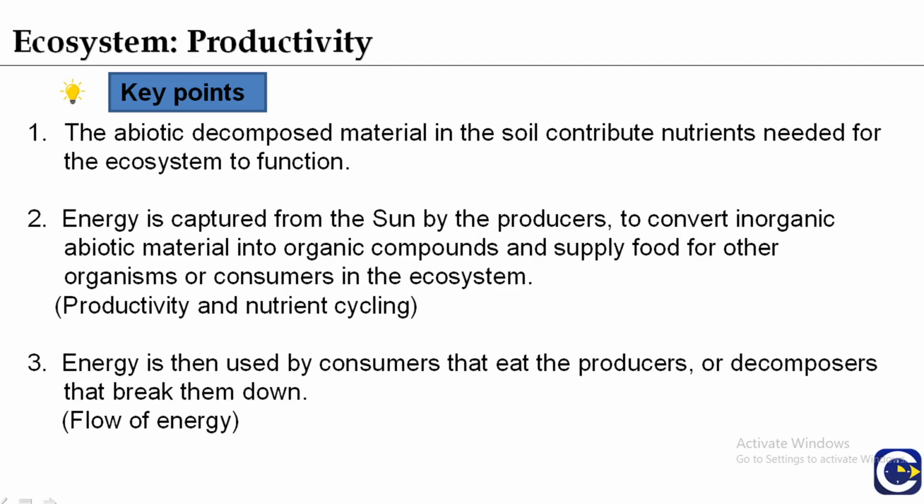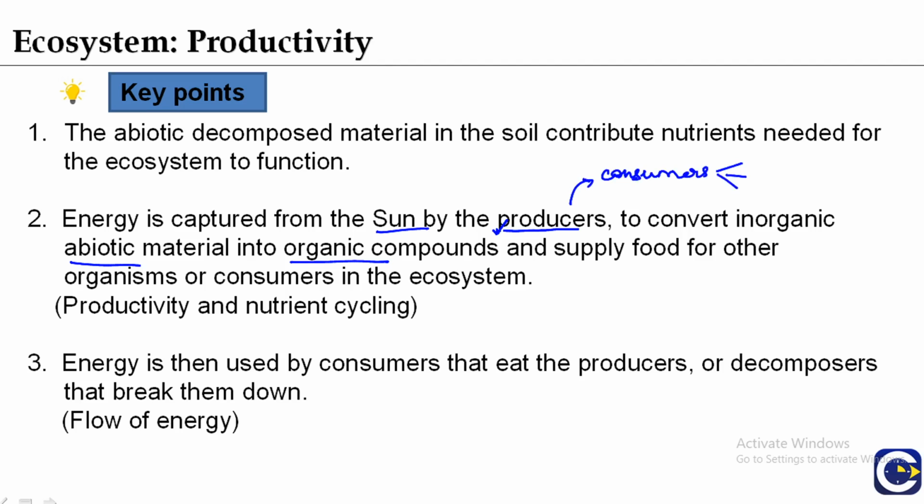Energy is captured from the sun by the producers to convert inorganic abiotic material into organic compounds. As I said, CO2 plus water gives carbohydrate and oxygen. So here the energy is captured from the sun. Sun is the ultimate source of energy and this is done by means of producers. Producers are autotrophs. They convert inorganic abiotic material into organic compounds and supply food for other organisms or consumers in the ecosystem. The food which is produced by producers is taken up by the consumers.